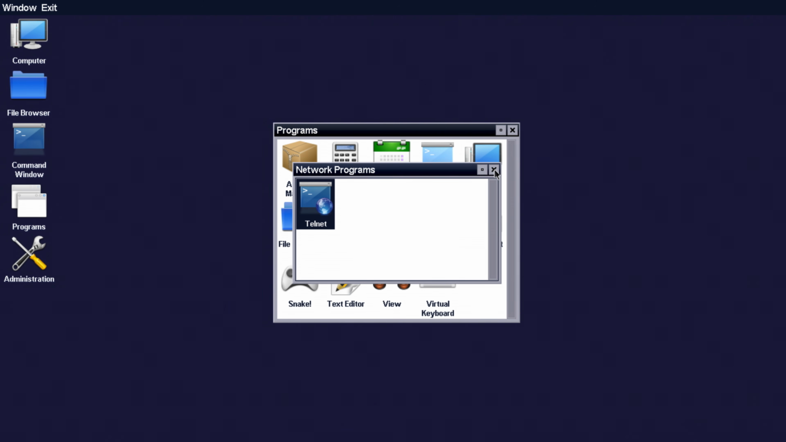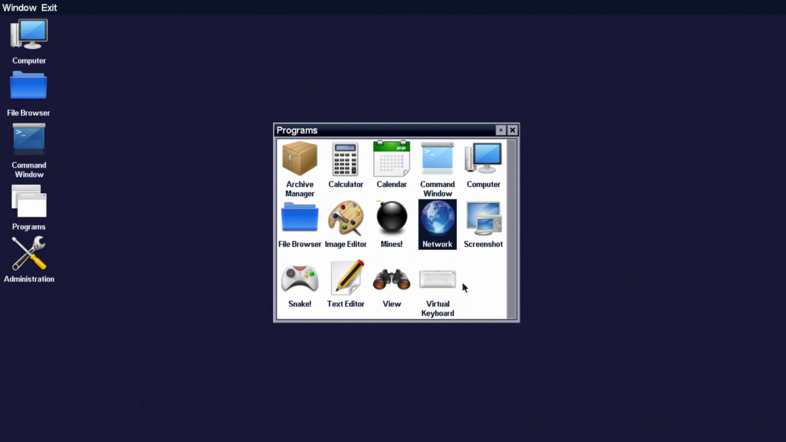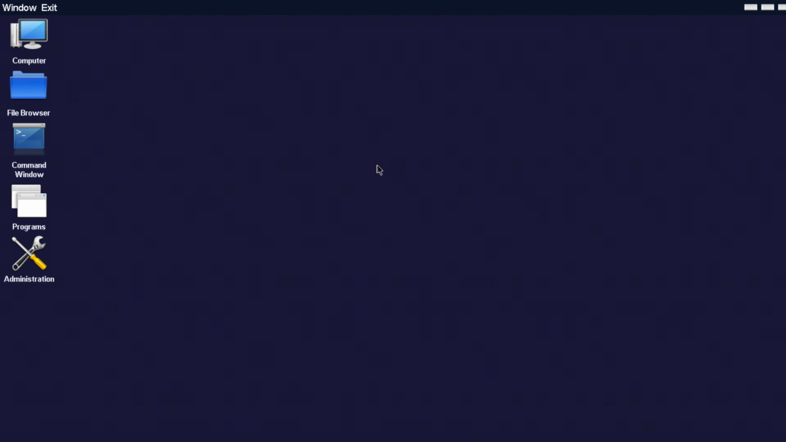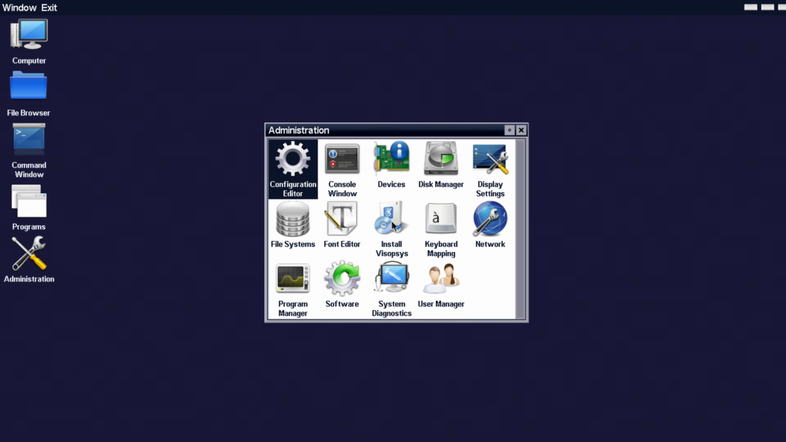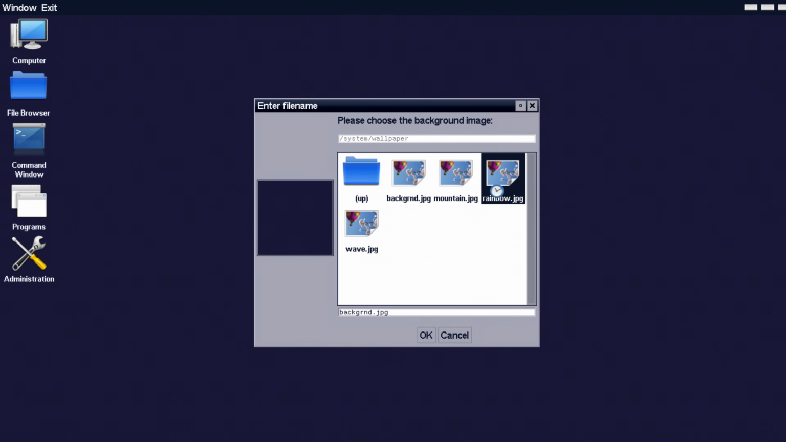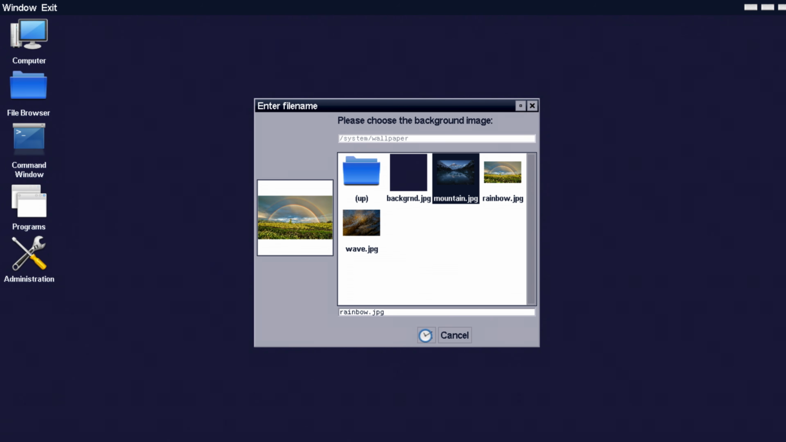I assume we don't have a normal web browser. We have a text editor, we have view. What is that? Oh, it's a file viewer. And virtual keyboard. And there's one more thing that we can check out, and that is administration. This is basically settings, where we can change the background wallpaper. Let's change that one. This image looks cool.